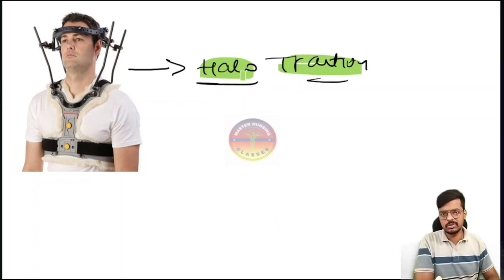In the emergency, we don't have that much time to put traction on the patient, so this won't be used in the emergency. This is an elective procedure done in the OT. After the post-operative situation, if any compression or pressure is created, in order to relieve that we have to use this, halo traction. Very importantly.